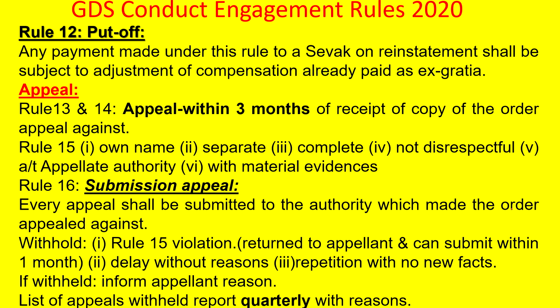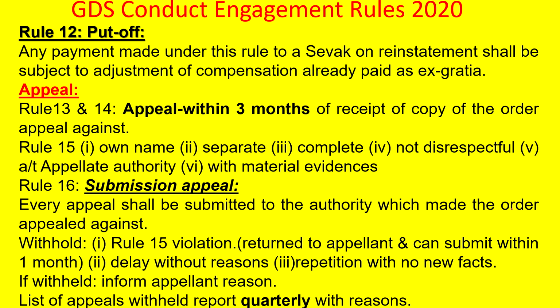Appeal. Under Rules 13 and 14, an appeal can be made by the GDS on the penalties that are imposed by the GDS engaging authority, and it shall be done within 3 months of receipt of the order of penalty.